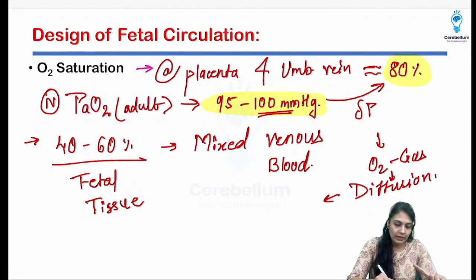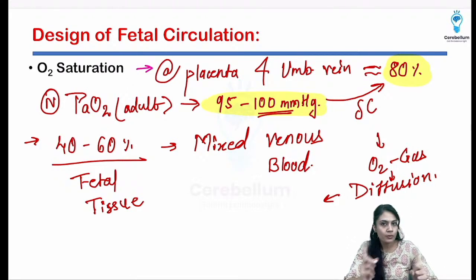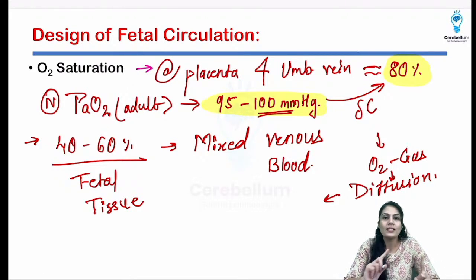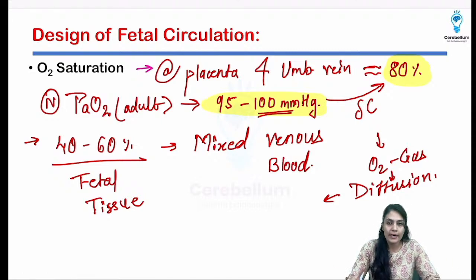Rather than delta P, we can write delta C, that is the concentration. Partial pressure you can write as P, or concentration as C, okay? So oxygen concentration in the blood. There should be a partial pressure or concentration gradient present. The gradient is a must.